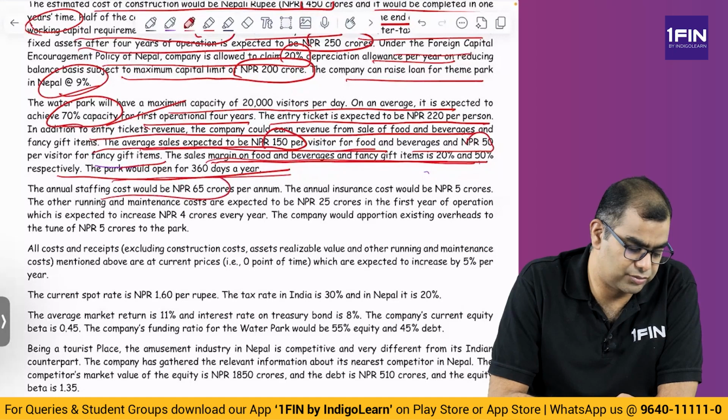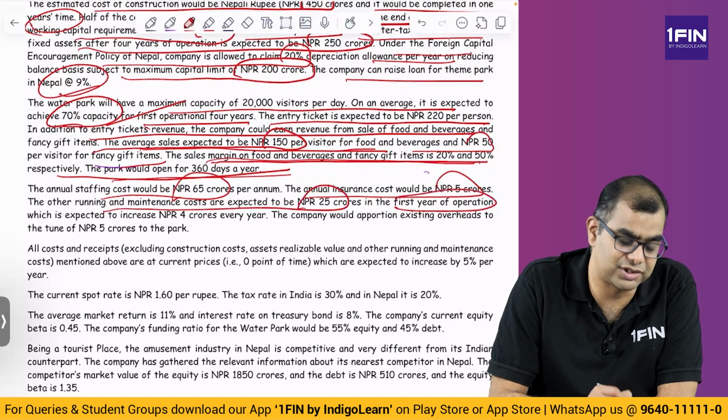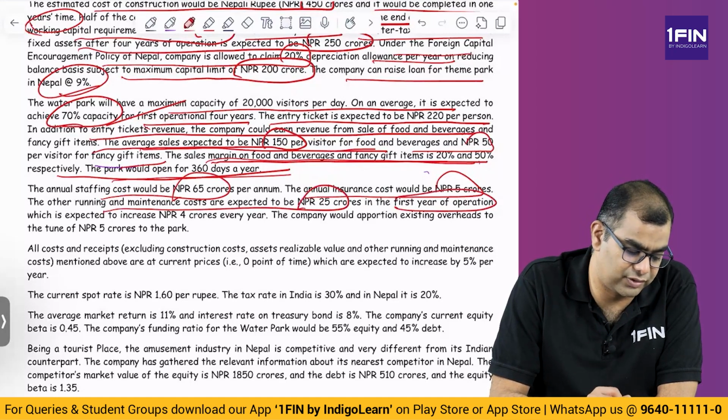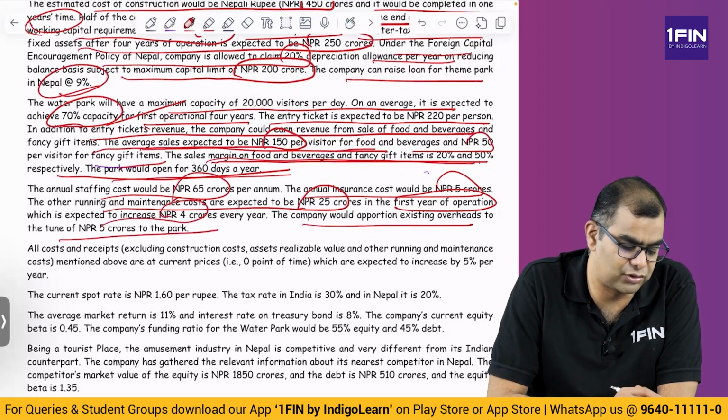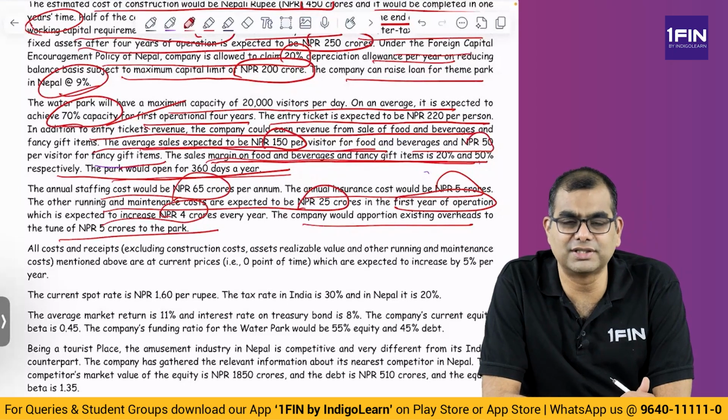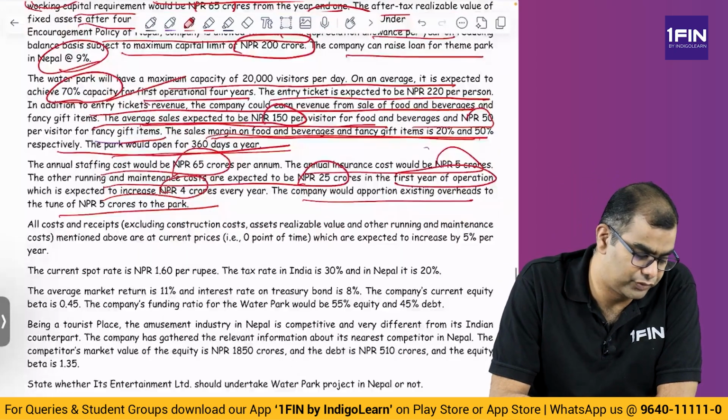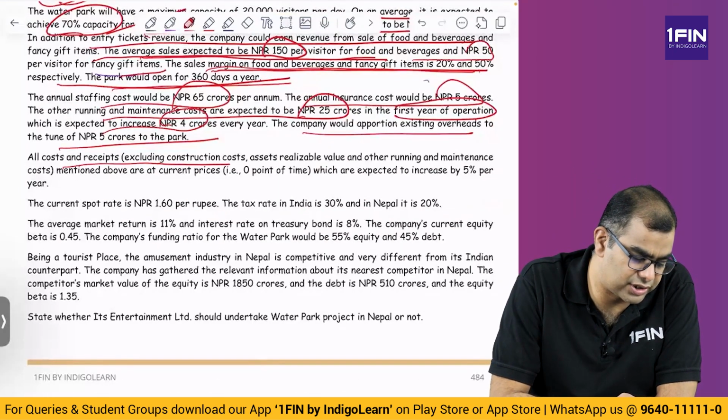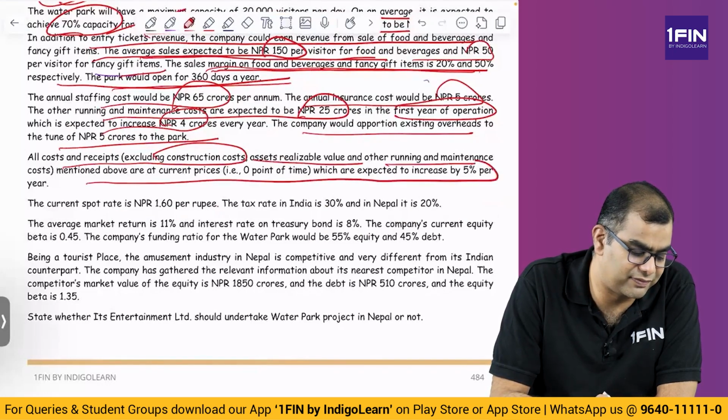The annual staffing cost would be 65 crores per year and annual insurance would be 5 crores per year. Other running and maintenance costs are expected to be 25 crores in the first year of operation, which is expected to increase by rupees 4 crores every year. The company would apportion existing overheads to the tune of 5 crores to the park. Existing overheads, do you consider them in evaluation of the project? No. All costs and receipts, excluding construction cost, asset realizable value and other running and maintenance, are at current prices, which are expected to increase by 5% per year.